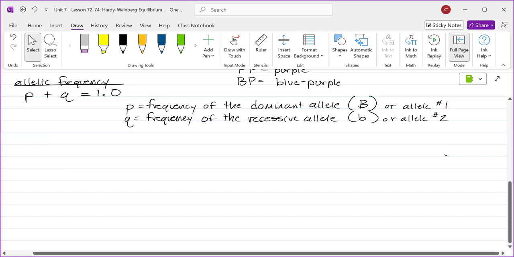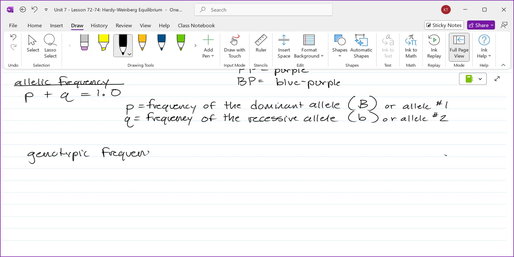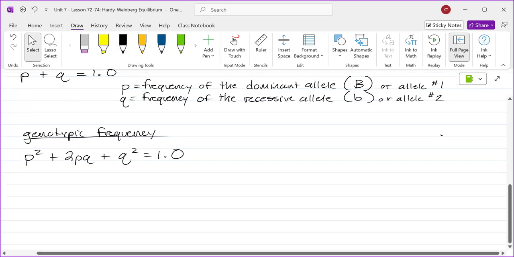Now, the other equation is the genotypic frequency. And that equation is p squared plus 2pq plus q squared equals 1.0. Lowercase p, lowercase q.